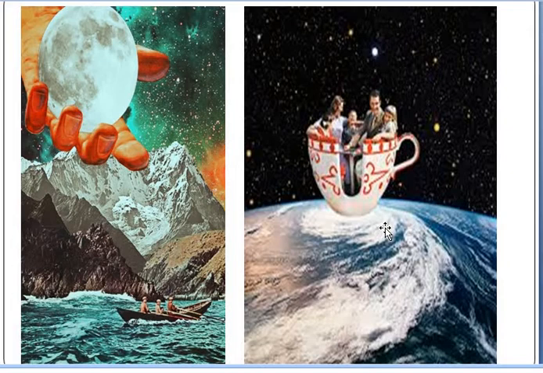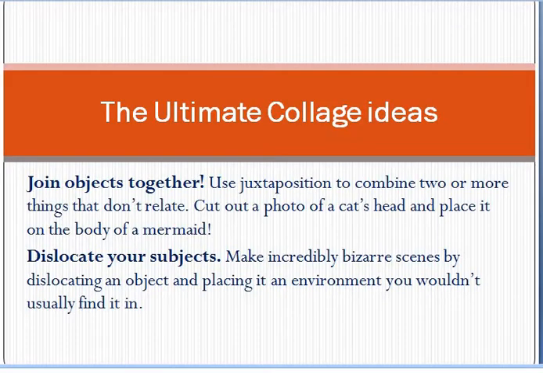And here you see in this space they are sitting inside the cup. Okay, so this is also an impossible thing, but we can make it possible in the artwork. So this is a surrealistic artist technique. You can use such a technique also while creating the collage. And also we can join objects together, use juxtaposition to combine two or more things that don't relate. Cut out a photo of a cat's head or some animal's head and place it on the body of a person or mermaid or something like that.